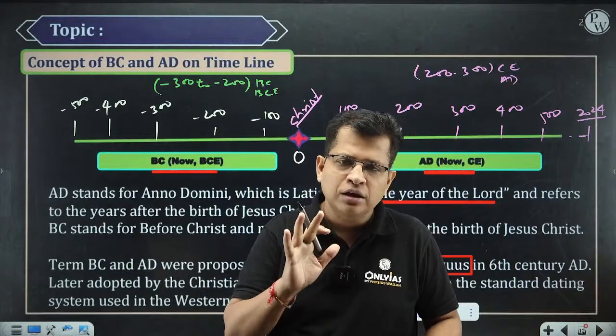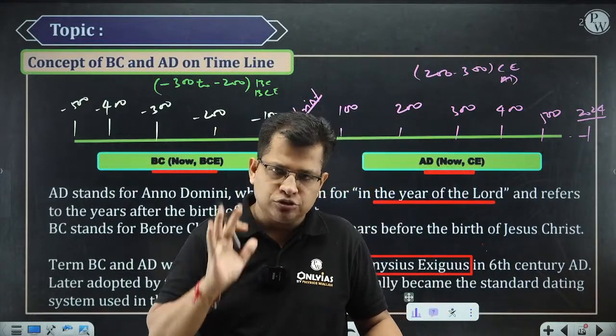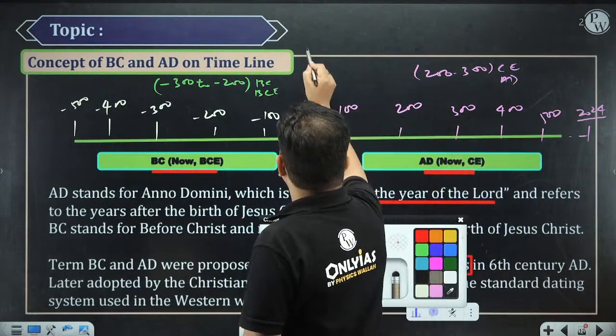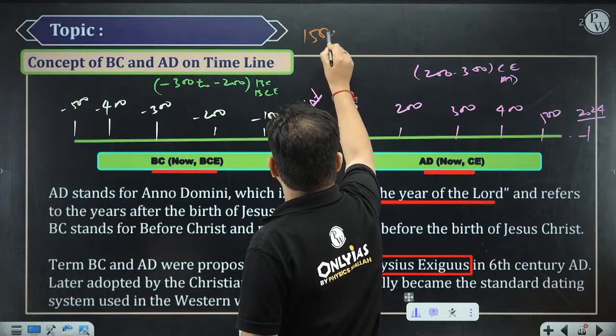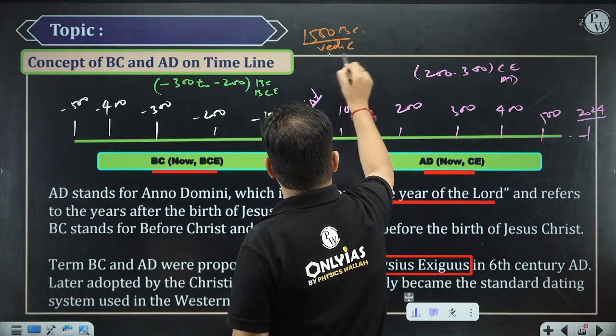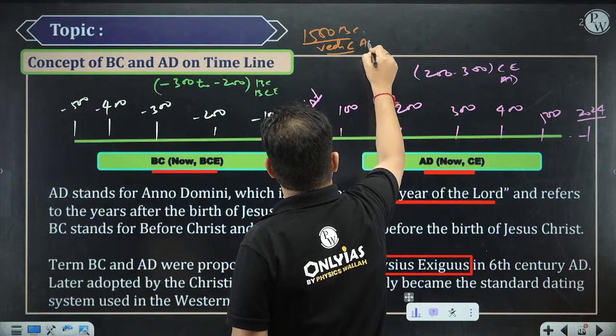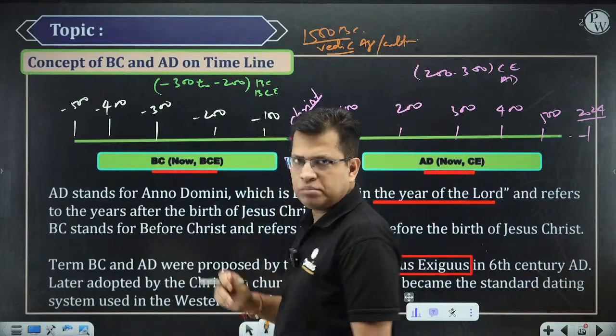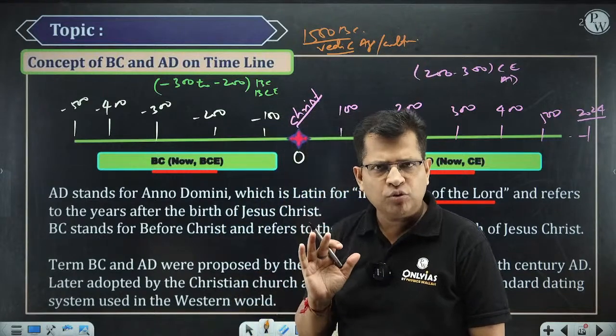Everyone must be aware of the development of the Vedic culture. This Vedic culture developed in India in 1500 BC. So the Vedic culture originates in India in 1500 BC. This is fine with everyone.